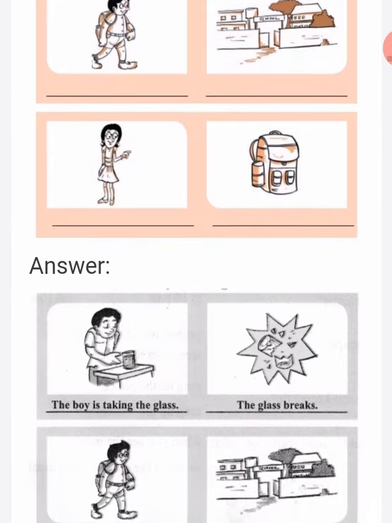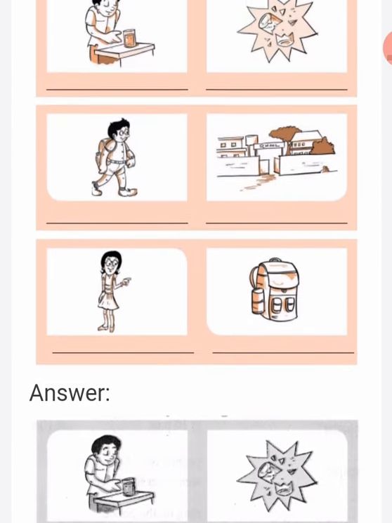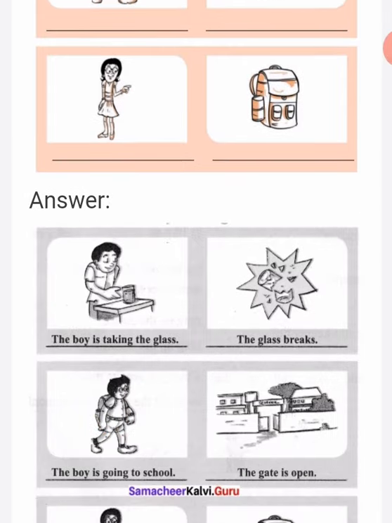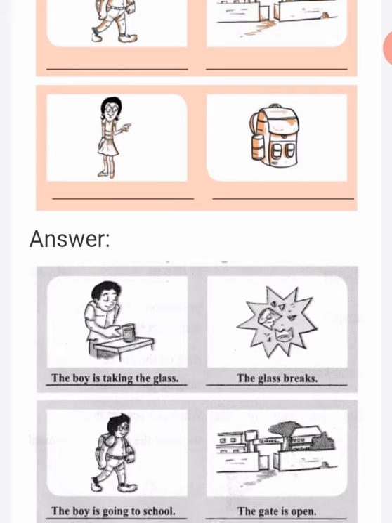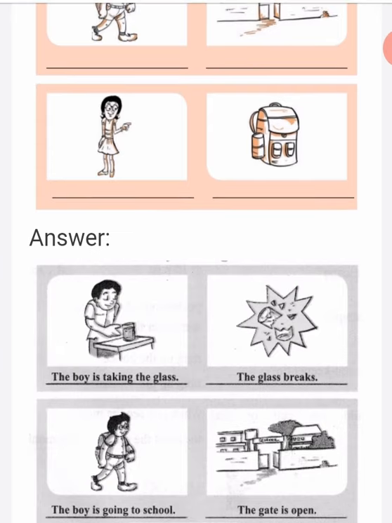Okay, next, write the suitable sentences for the pictures given below. Here they given few pictures. You have to write suitable sentences. So the answer for first picture, the boy is taking the glass. Second picture, the glass breaks. Third picture, the boy is going to school.